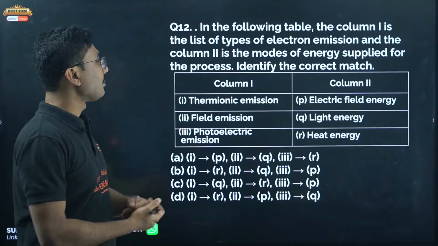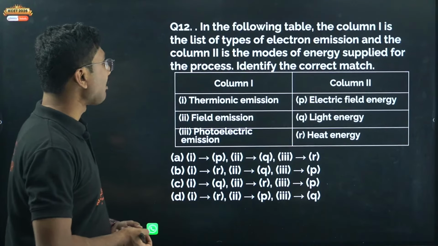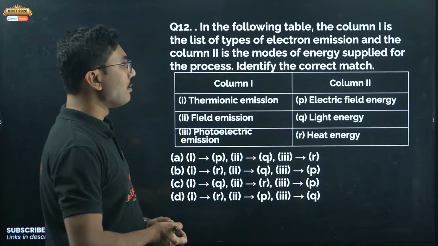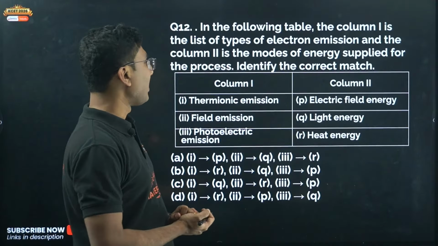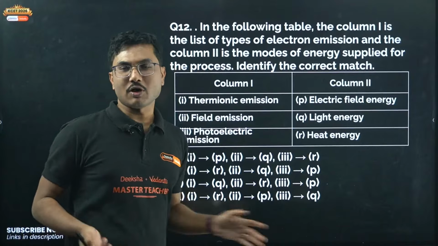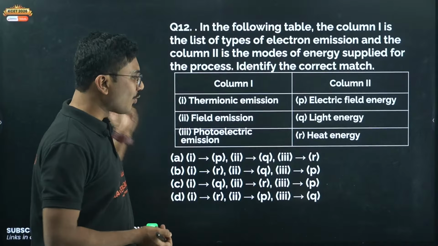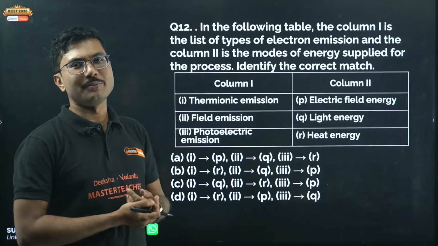Next, question number 12. In the following table, column 1 is the list of types of electron emission, and column 2 is the modes of energy supplied for the process. Identify the correct match. Here, as I mentioned, the trick is to try to find one unique match, and if you can get that, in most cases it will be the correct answer.